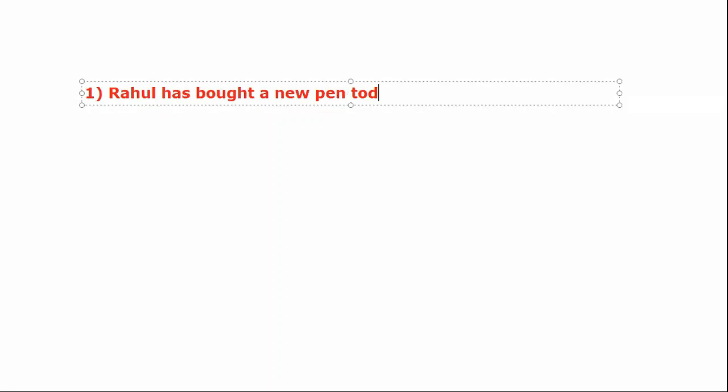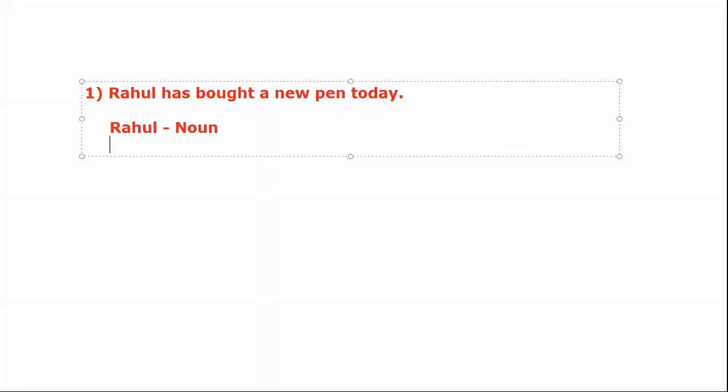Now, sentence number 1. Rahul has bought a new pen today. So this is the first sentence. Now I am going to divide this sentence into different parts of speech. First, Rahul. So Rahul belongs to which part of speech? Rahul is a noun.